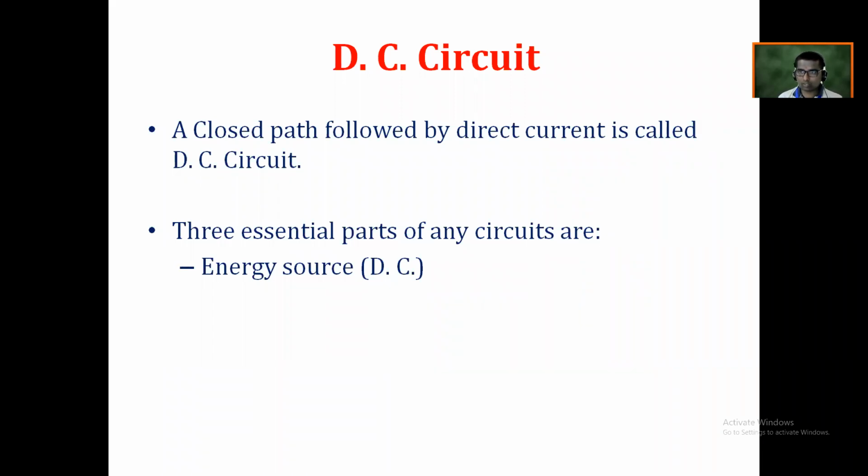Q means electric charge, and dt means with respect to time. But actually the electrons always flow from the negative terminal towards the positive terminal. And the conventional direction of a current is always from positive terminal towards the negative terminal through the external circuit.